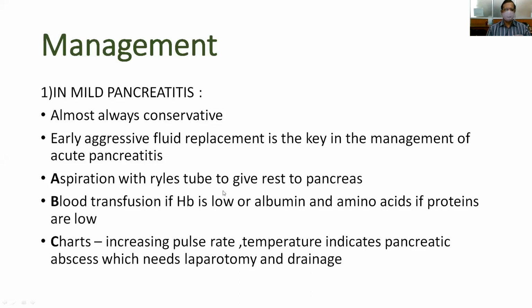So aspiration with the Ryle's tube gives rest to the pancreas, and if necessary, you have to give a blood transfusion, particularly after measuring the hemoglobin. And you can also give an infusion of albumin if there is low albumin, or amino acids if proteins are low. And you have to maintain charts to see whether the patient is gradually responding to the conservative treatment or not.